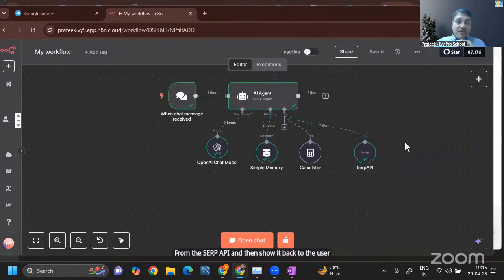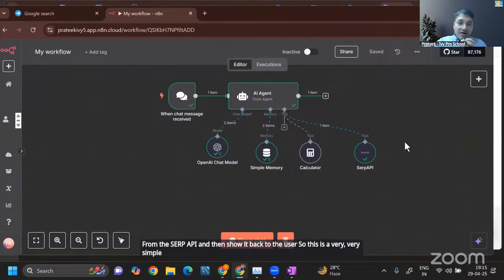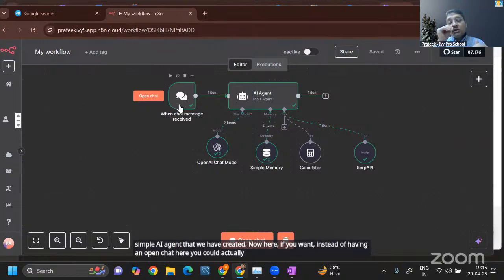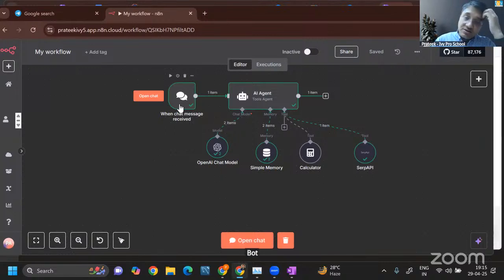So this is a very, very simple AI agent that we have created. Now here, if you want, instead of having an open chat here, you could actually convert this into a bot trigger, which is that, it comes from Telegram bot as well.